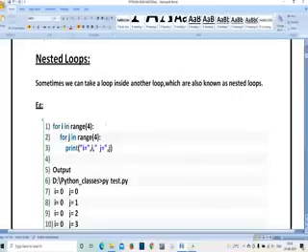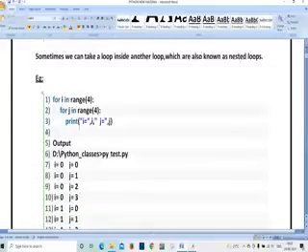Okay. For I in range of 4 means I'm going to get values 0, 1, 2, 3. Means I'm going to get 4 numbers. Okay. For j in range of 4, j also 0, 1, 2, 3. Okay, I value is 0 to 3, j value is 0 to 3. If the range, whatever the task we are starting, in Python programming, that task starts from 0, not from 1. You have to remember that thing.